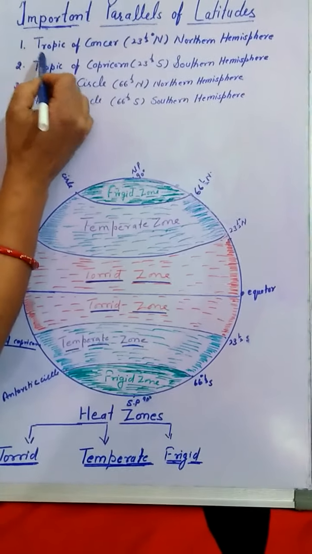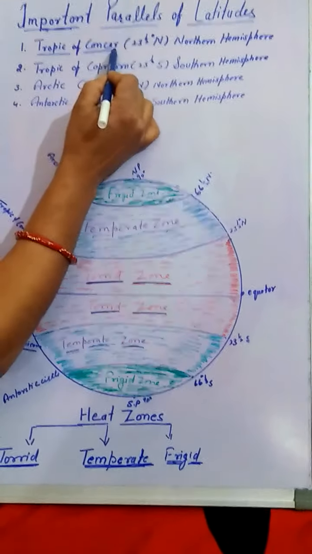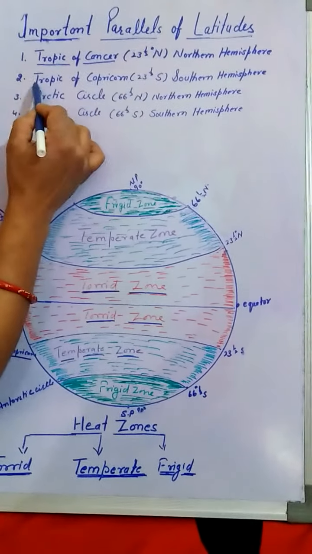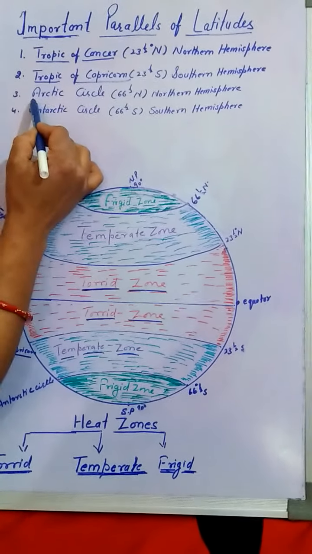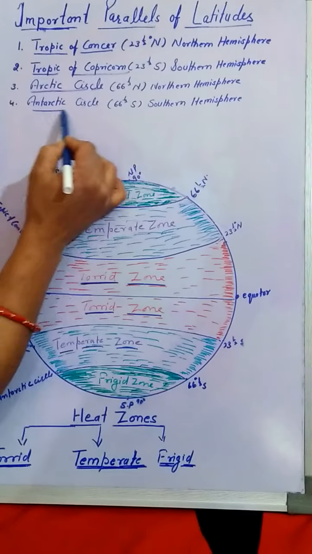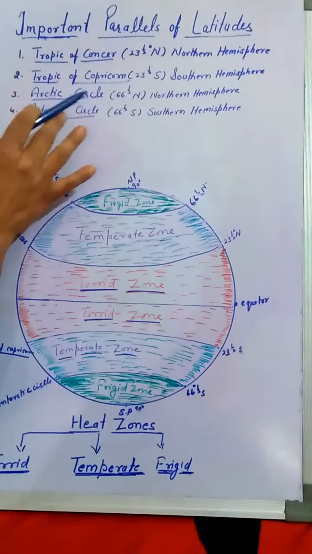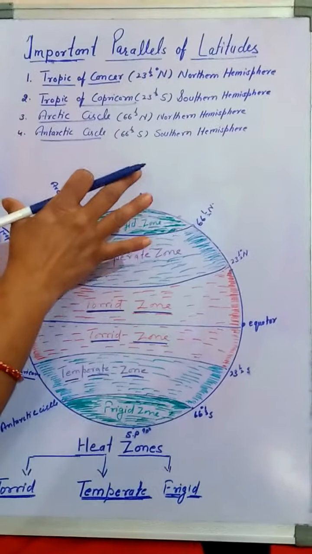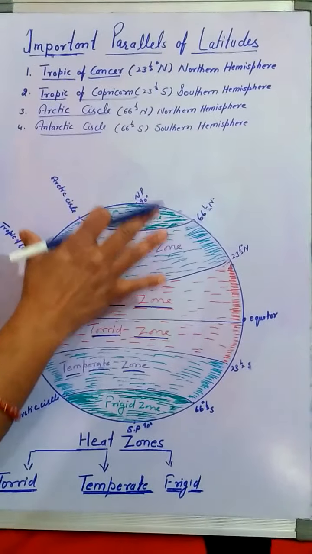These are the Tropic of Cancer, Tropic of Capricorn, Arctic Circle and Antarctic Circle. You can also find all these parallels of latitude on the globe. Here is the globe, and you can see that this is the equator, and the value of the equator, as you know, is 0.